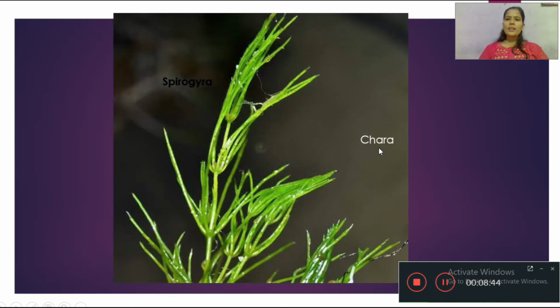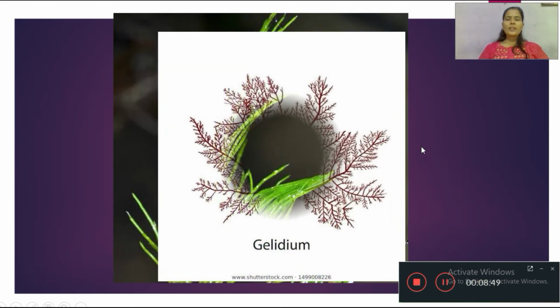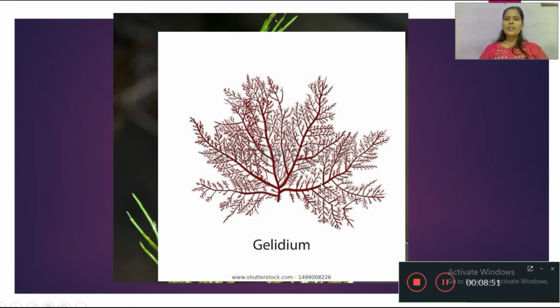Third one is Chara. It is a terrestrial as well as aquatic form of algae. Fourth one is Gelidium. Gelidium is an algae. Algae are also categorized into freshwater algae, marine algae and ocean algae. This Gelidium is found in the marine form, and Gelidium algae is also used in the preparation of jelly.